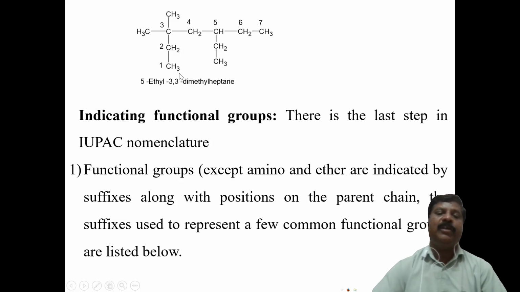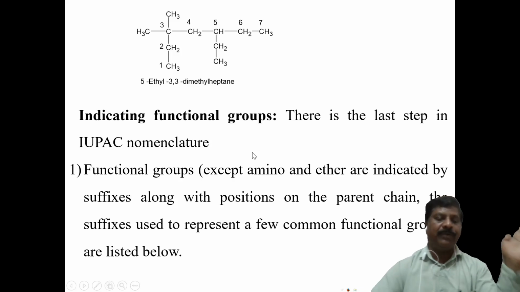This is how the naming works and how substitution groups are there. Now the last step is indicating functional groups. The functional groups, except amino and ether, are usually written as the suffix.